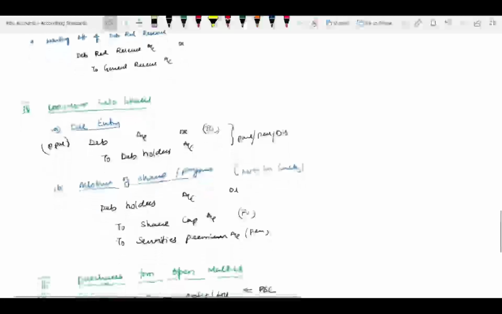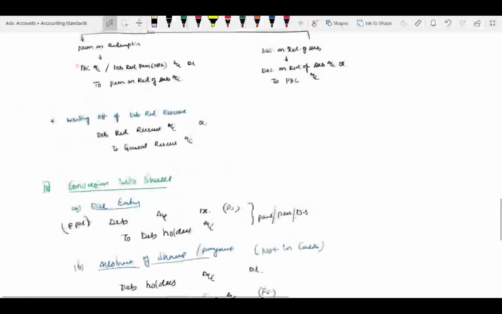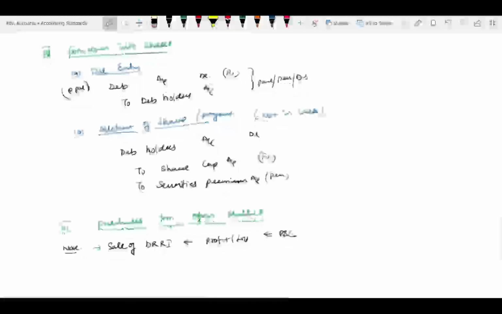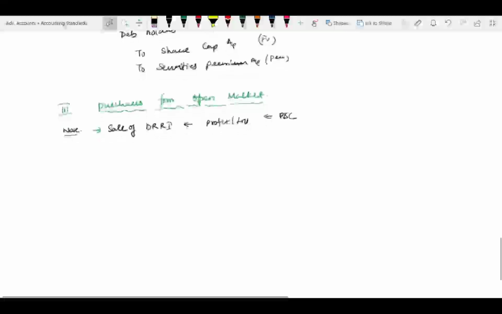So even when you go for conversion, my dear friends, here there are fully convertible debentures or partly convertible debentures. If it is to the extent of convertible, anyway, I would not have created DRR. Correct? And moreover, DRI also would not have been created, because anyway I am going to convert into shares. Therefore, sale of investment, there is no cash movement, therefore nothing is required. Therefore here I have said nothing. But except that in case of conversion into shares, in all the cases DRRI, if it is covered with the relevant category, you're supposed to maintain this. Therefore this is a must.